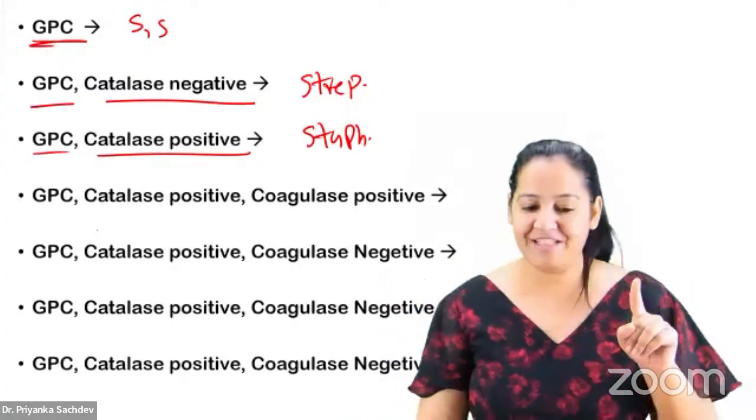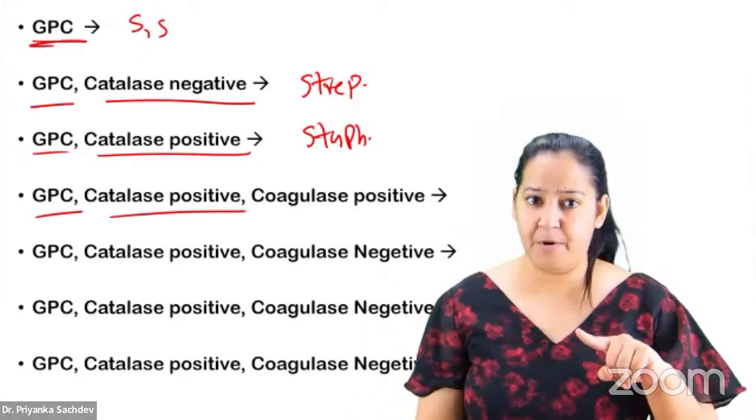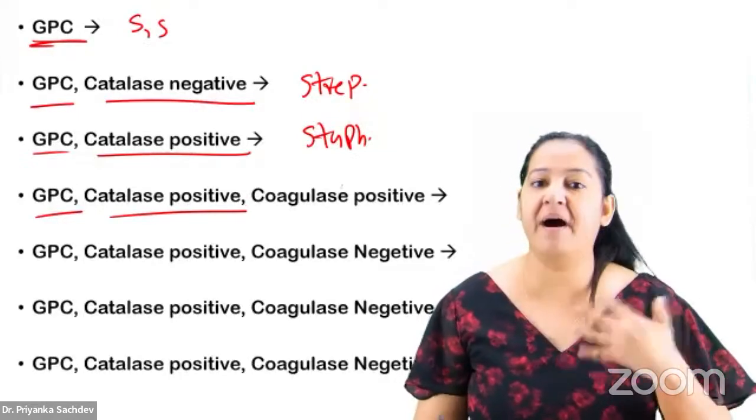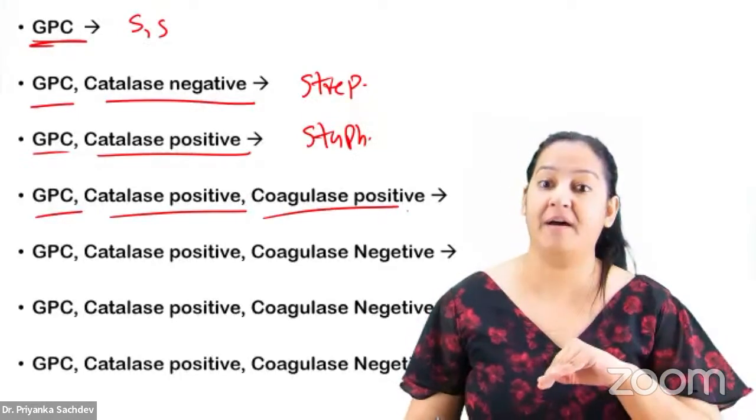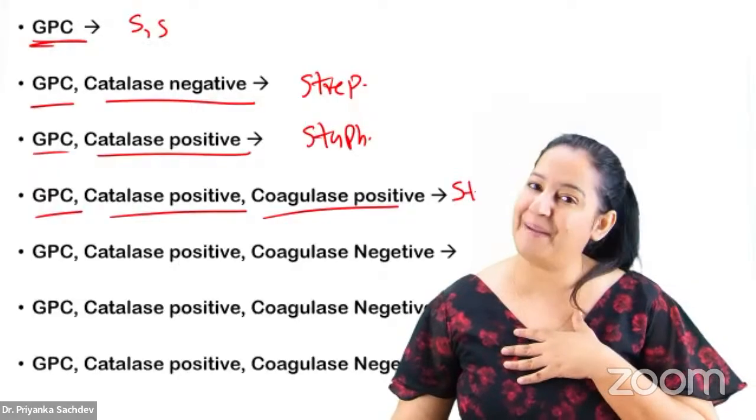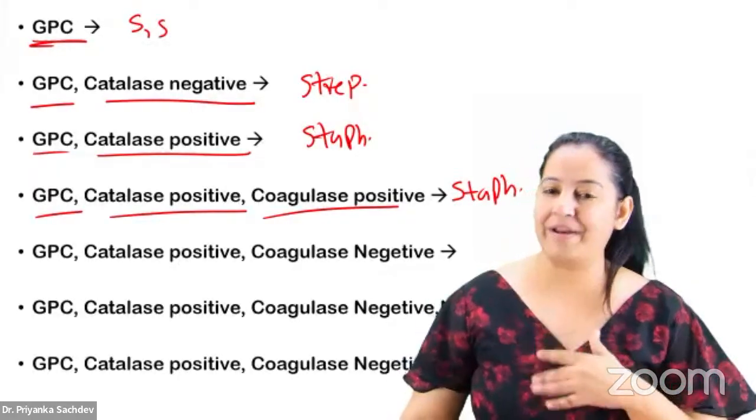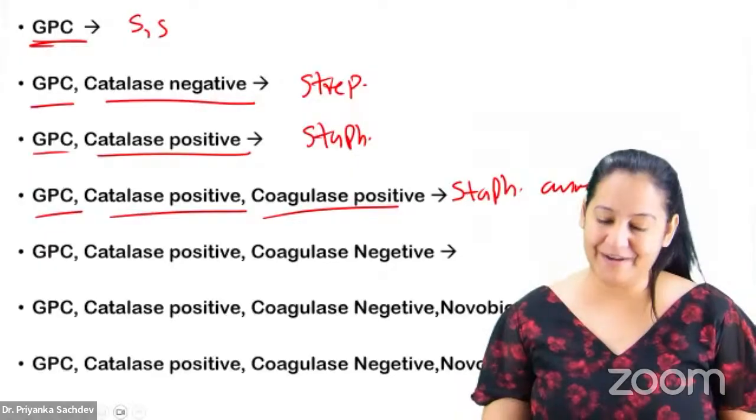Tell me a GPC which is catalase positive. Of course it's Staphylococcus, but it is coagulase also positive. So I can tell you which Staphylococcus, the main hero. It's Staph aureus. So my answer is Staph aureus. How many of you got it?